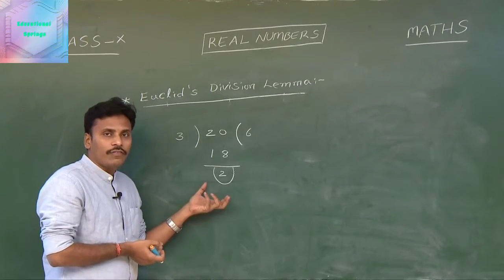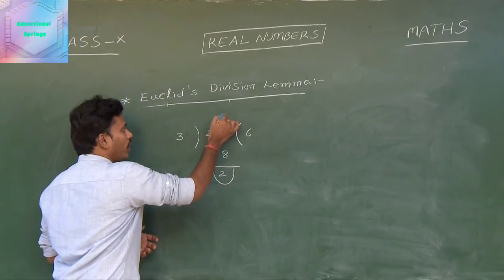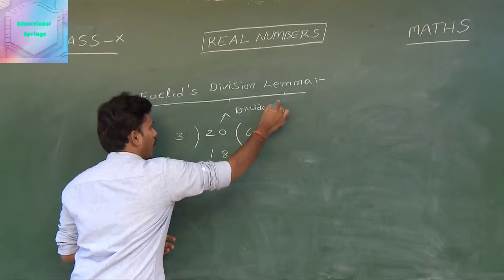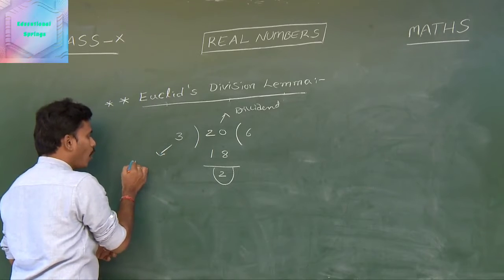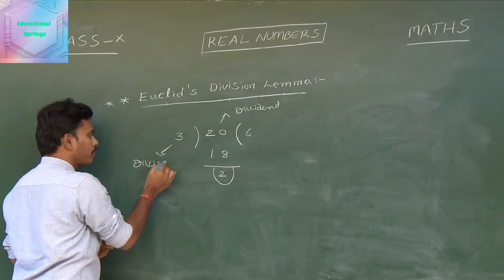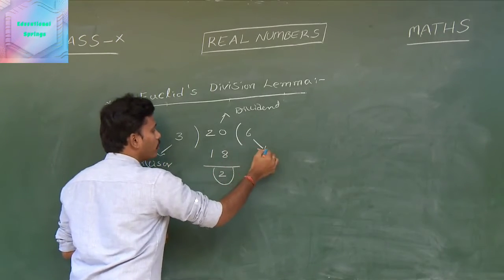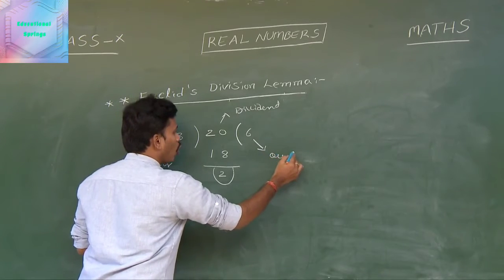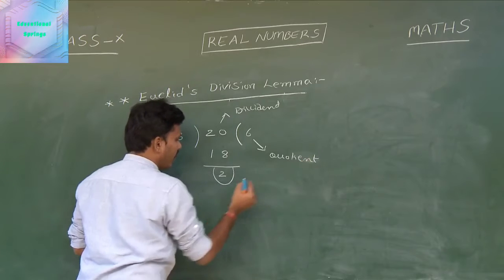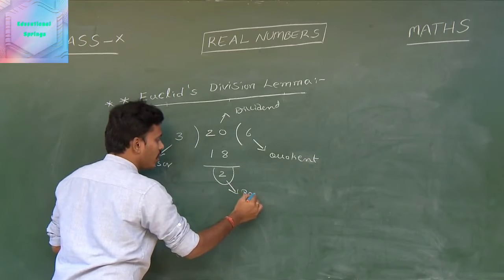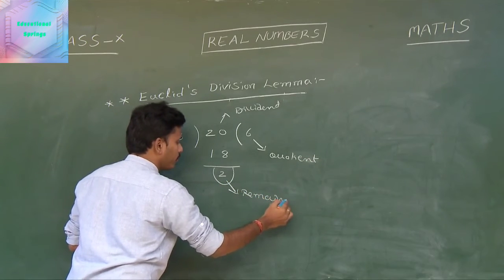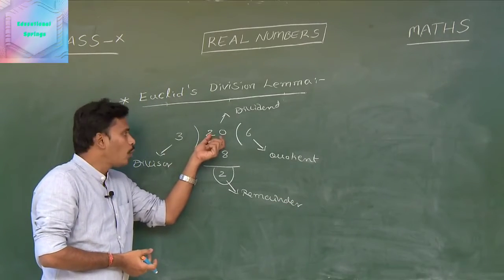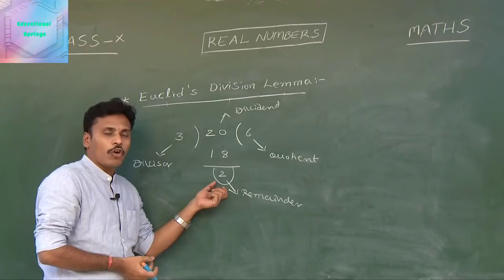And already we know that we call this 20 as dividend and this 3 as divisor. You learned naming all these parts of the division as dividend, divisor, quotient in your earlier classes, and this 2 is the remainder. And this division, dividing 20 by 3, leaves a remainder of 2.